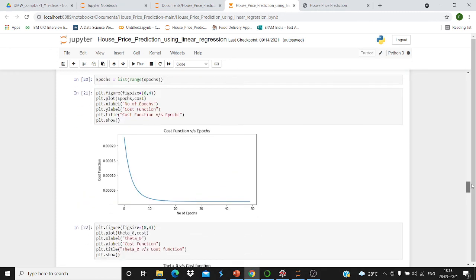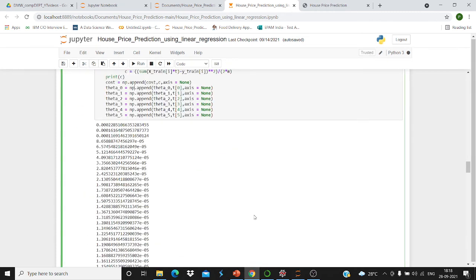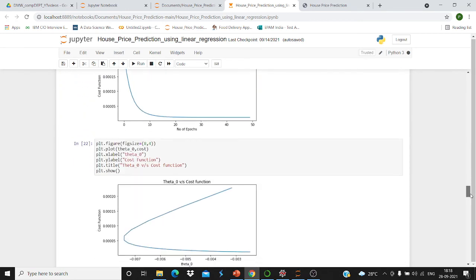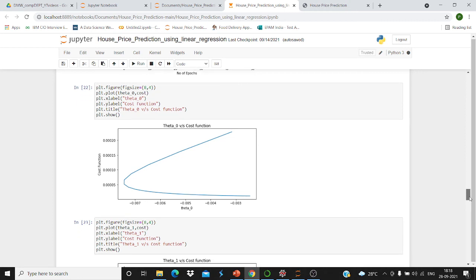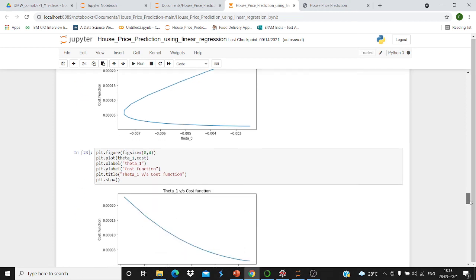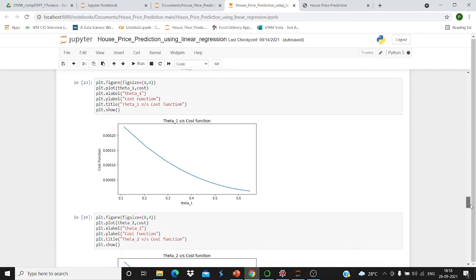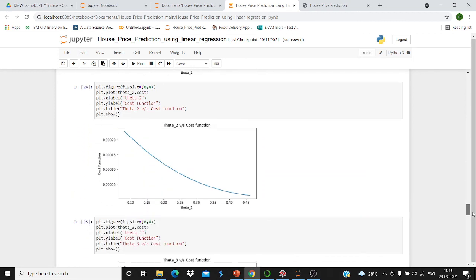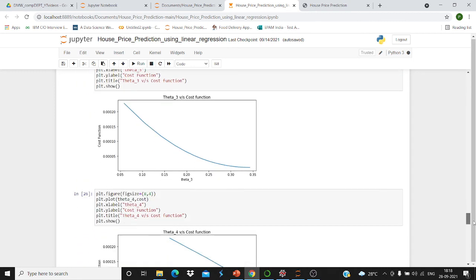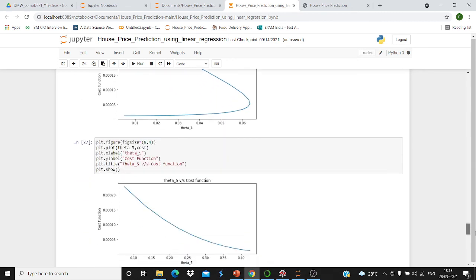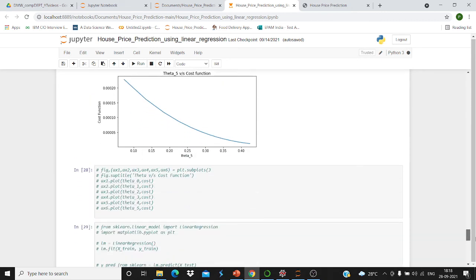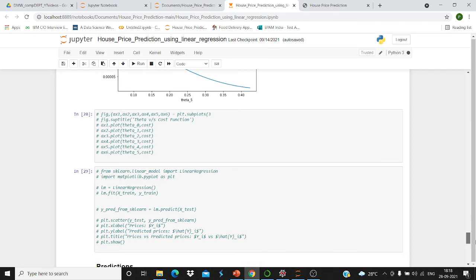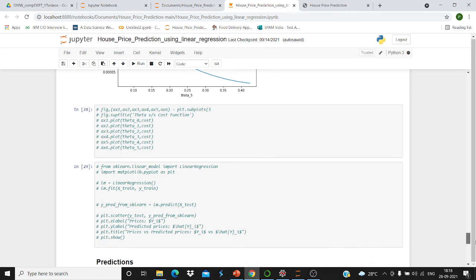Similarly, we are plotting the graph of theta 0 versus cost function, which will be shown like this. Similarly, theta 1 versus cost function, theta 2 versus cost function, theta 3 versus cost function, theta 4 versus cost function, and similarly theta 5 versus cost function. So we are plotting the graph for every theta.